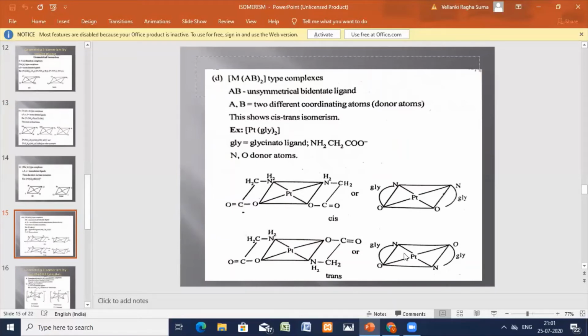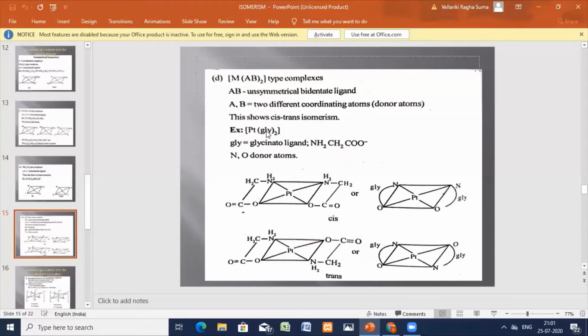Similarly here also the nitrogen is the donation site, opposite you have the nitrogen, oxygen and oxygen. In this way you are getting geometrical isomerism for unsymmetrical bidentate ligands also.